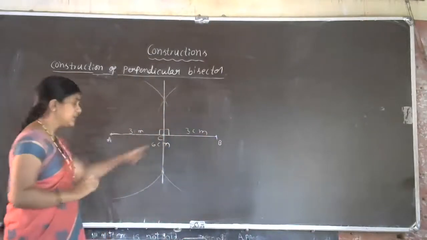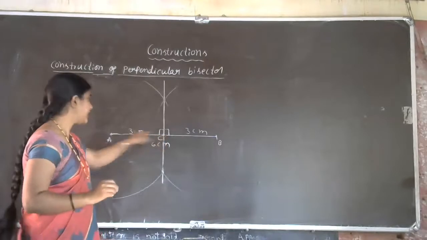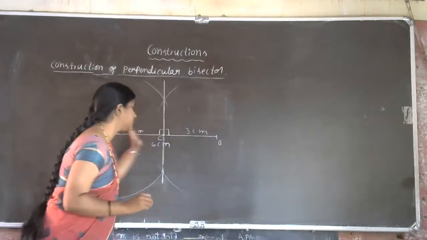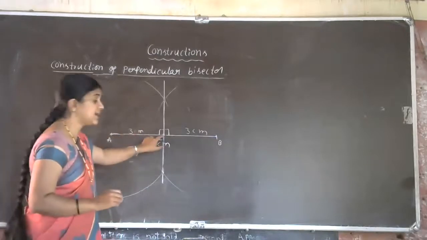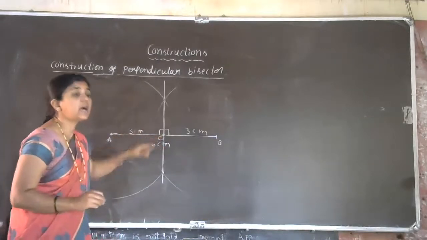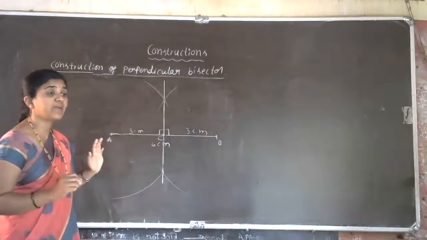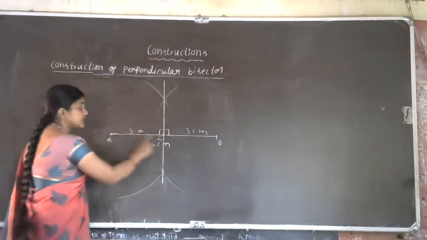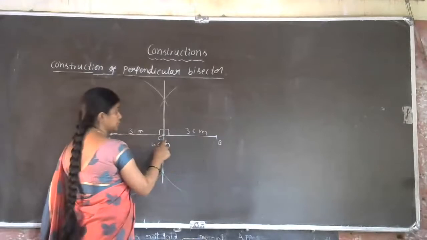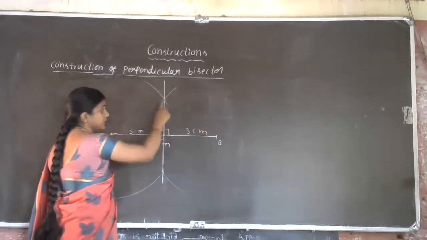Okay, this point divides the AB line segment into two equal parts, 3 centimeter and 3 centimeter. Let us mark this point as C. Now, how to verify this one actually? Theoretical verification we have to do. AC is equal to BC we have to show, then this angle is equal to this angle.